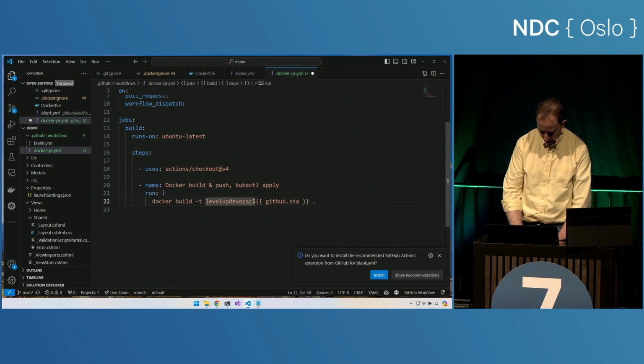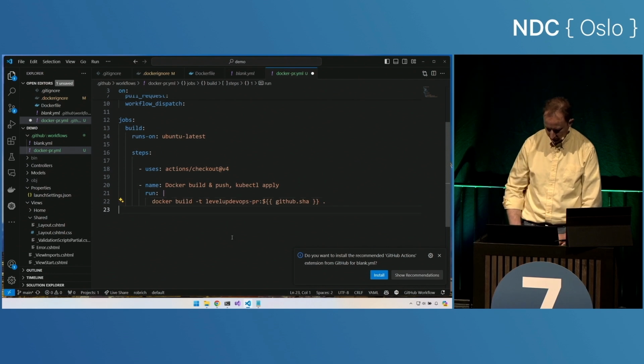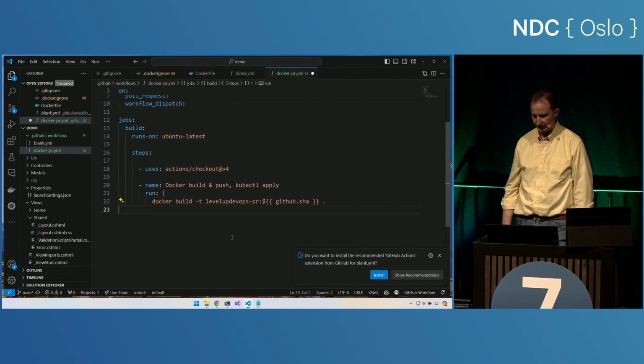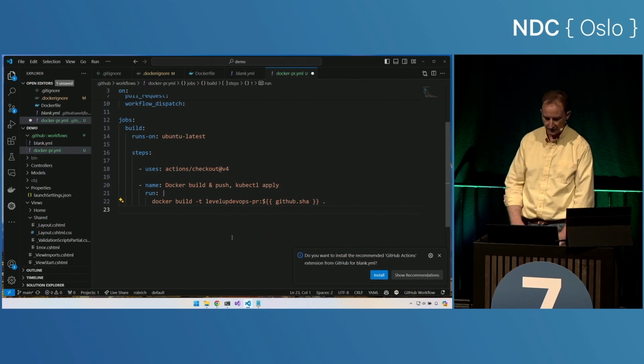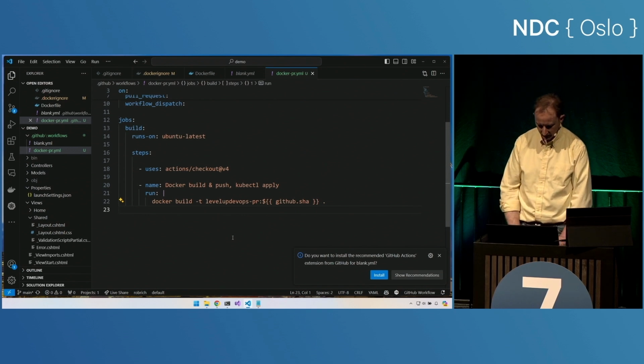I will just say that your container is named levelup DevOps-PR. We're not going to push it anywhere. We don't need that registry name. It just eliminates another secret. Cool. So we've got this new build file.